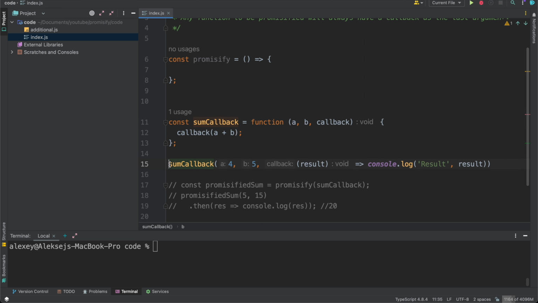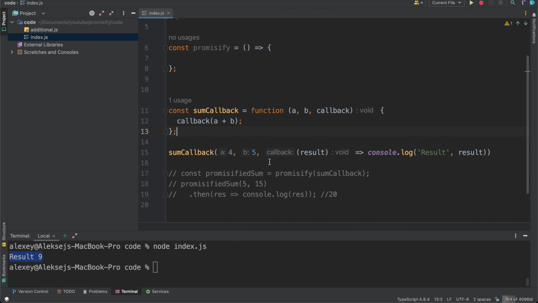For example, we can call some callback, pass 4, pass 5, and a function as the third and last argument. So we will have here a result, and we will just console log the word result and the actual result. Let's try to execute it. Cool. We have result and 9 because we sum these numbers here.